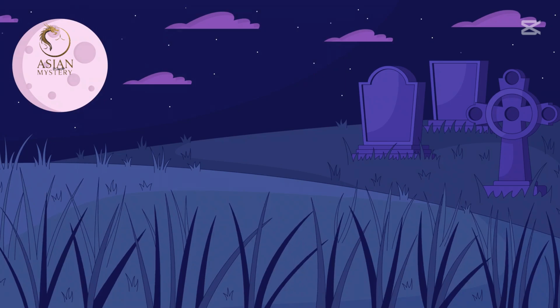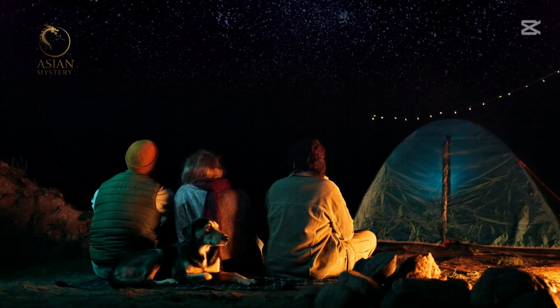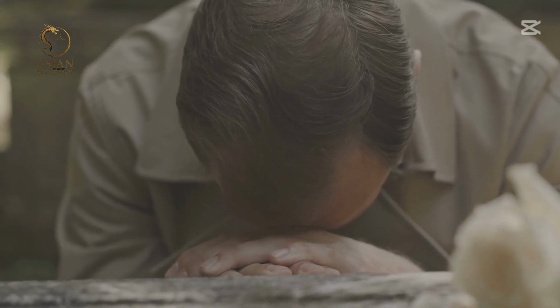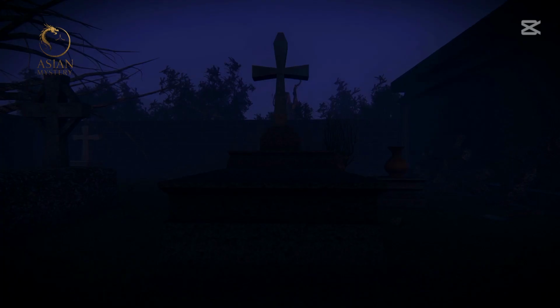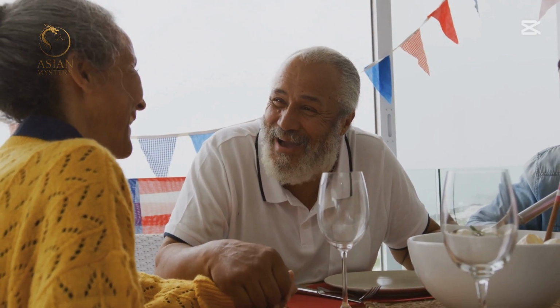The Emperor's Curse, legend or reality? Local legends speak of a curse on the tomb. Some say those who disturb it will face misfortune. Others believe the Emperor's spirit still guards the tomb. These stories are passed down through generations.